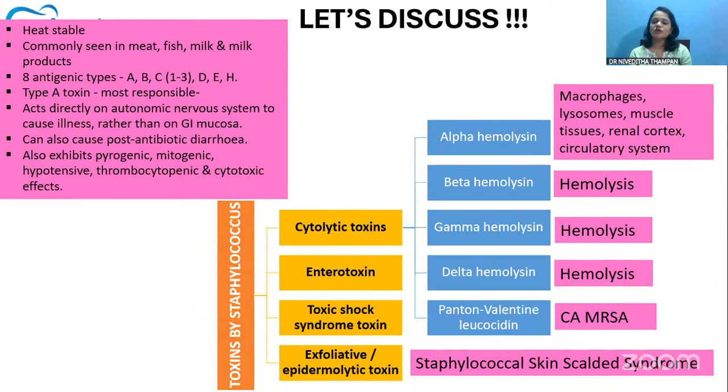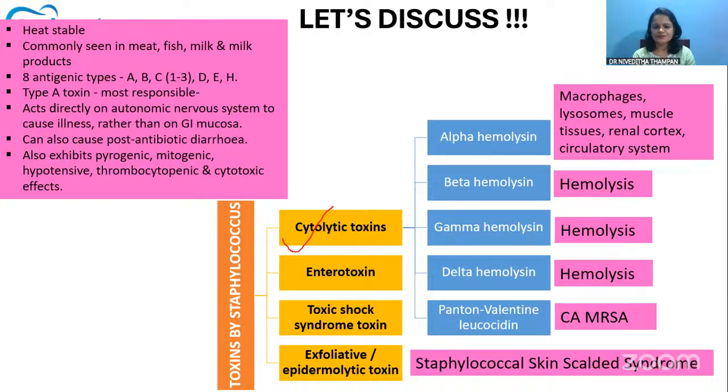Let's see what are all the toxins that are formed by this staphylococcus. There are four types or four categories of toxins that are usually released. The first one is cytolytic toxins. The most common one is the cytolytic toxin.